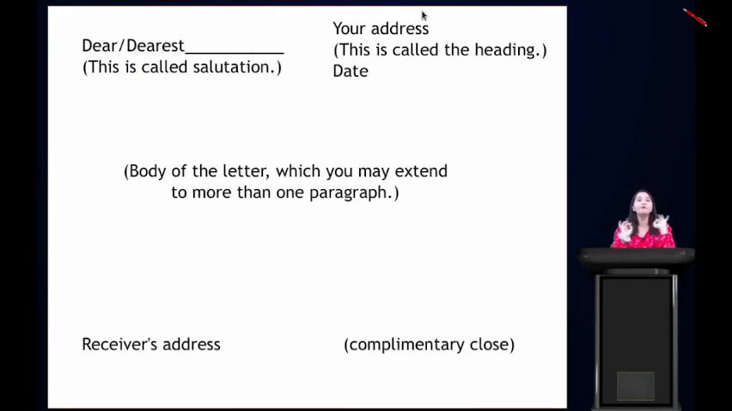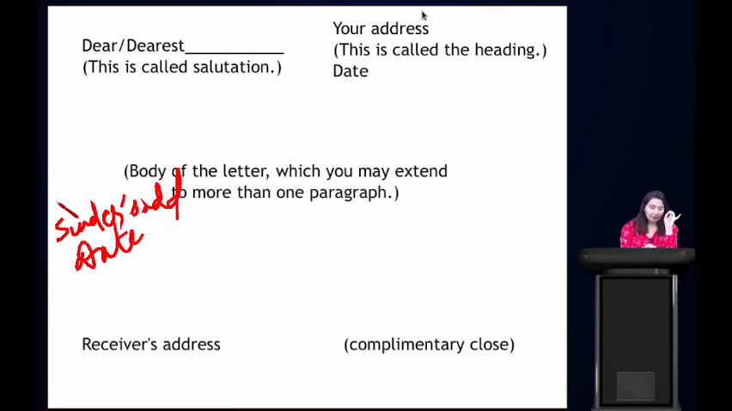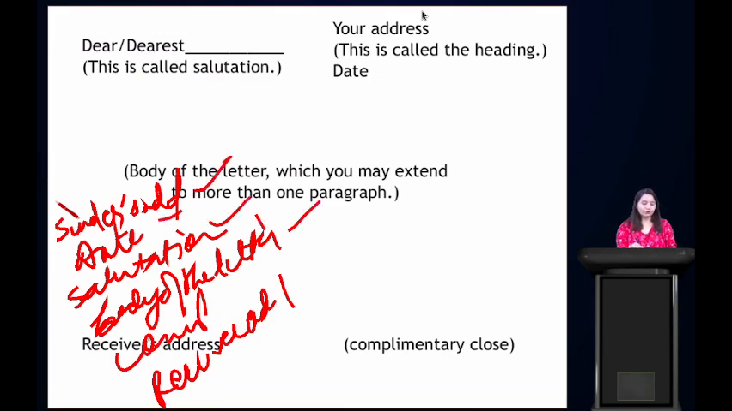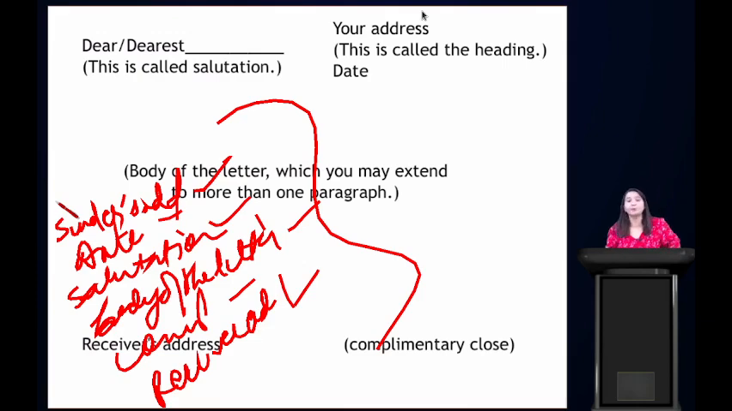Clear? I hope everyone knows now how we write an informal letter. First is the sender's address, then date, then salutation, then body of the letter, then the complimentary clause, and then the receiver's address. Clear? 1, 2, 3, 4, 5, 6. So keep these 6 things in your mind while you are writing a letter.